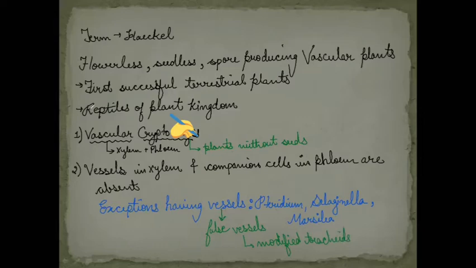Now we have the next point, that is the type of vascular bundles. In detail, we study the types in plant anatomy, but here we need to see the type of vascular bundle in the pteridophytes. So it is type only, the type of vascular bundle.